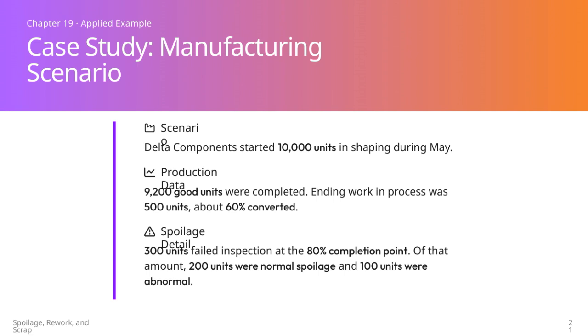This case study highlights the critical differences between normal and abnormal spoilage, as well as their impact on production costing and process management. Understanding these elements helps us better control quality and optimize the manufacturing process.